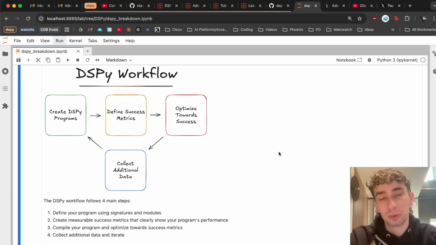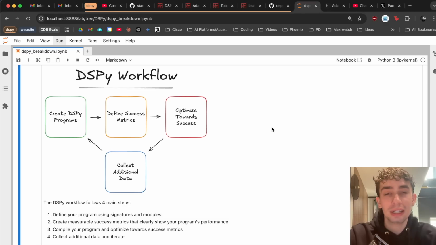This completely takes the guesswork out of editing and working with prompts, which is how you would usually debug or try to optimize a language model-based system, and instead is able to do this automatically, which is super powerful. And then once we have this general pipeline set up, as our program is being used and we collect more data and input, we can iteratively measure, optimize, and improve our program across the board. So today we're going to go over all of the major parts of DSPy, including making a program, defining your metrics, and then also running and testing all of these optimizers out with code examples along the way.